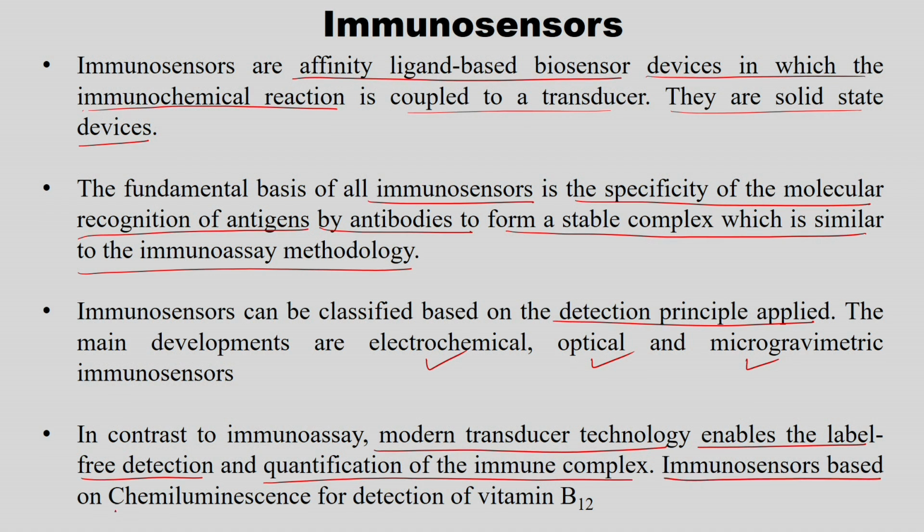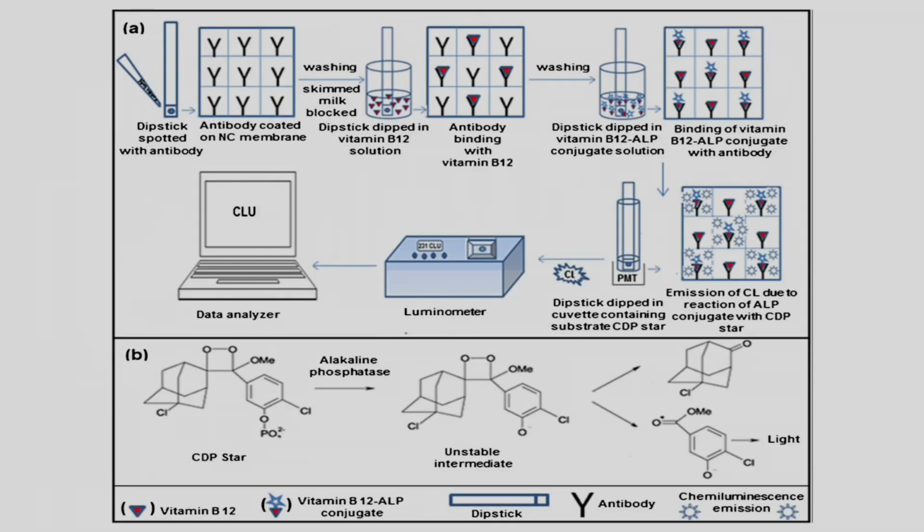Immunobiosensor based on chemiluminescence for detection of vitamin B12. So, that we are going to see. So, this is as an example. So, how the modern transducer technology enables the label free detection, quantification of the immune complex. So, the example we are going to see is vitamin B12 detection. So, here is your dipstick spotted with the antibody.